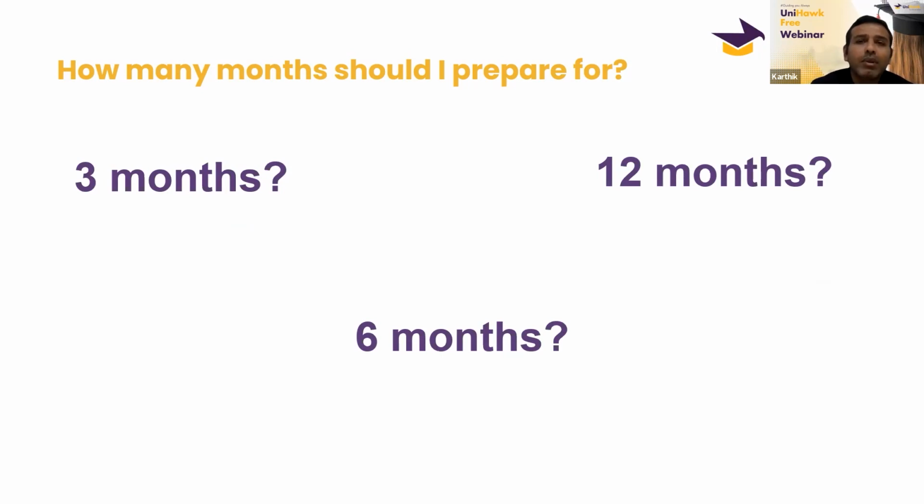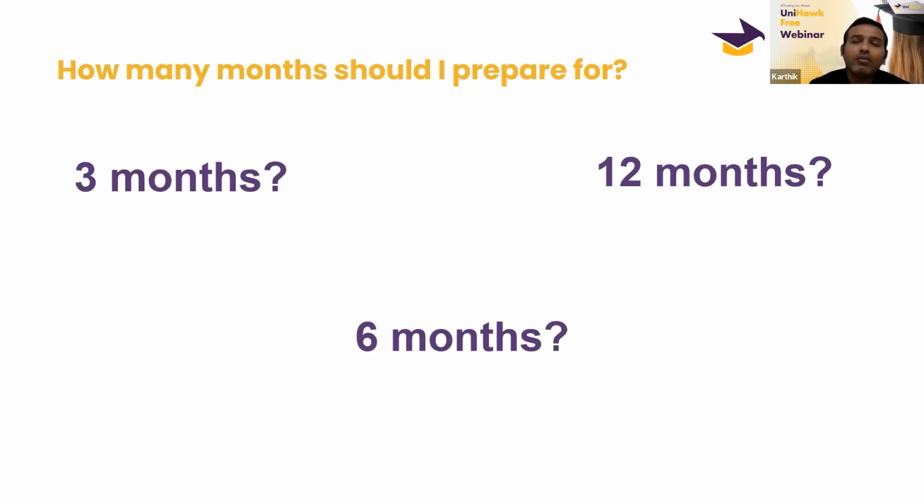There are students who started the preparation in 1 month and have got a good score. And there are students who started the preparation 12 months ahead and they could not get a good score, because when they know that they have 12 months time, then they are relaxed, right? So they say, okay, fine, I'll prepare tomorrow. Okay, that tomorrow never comes, right?